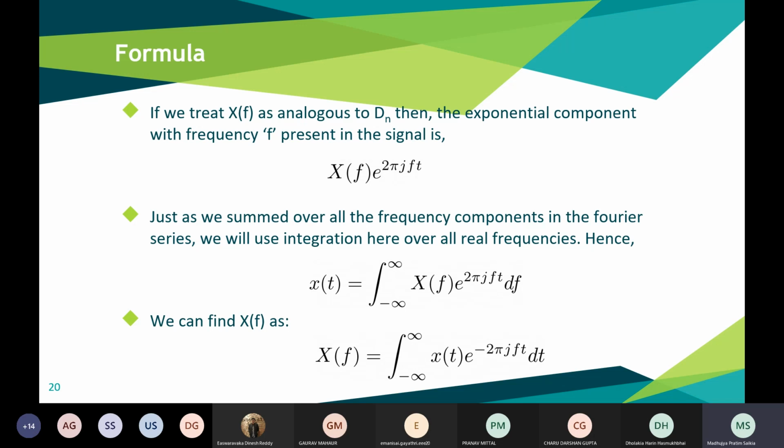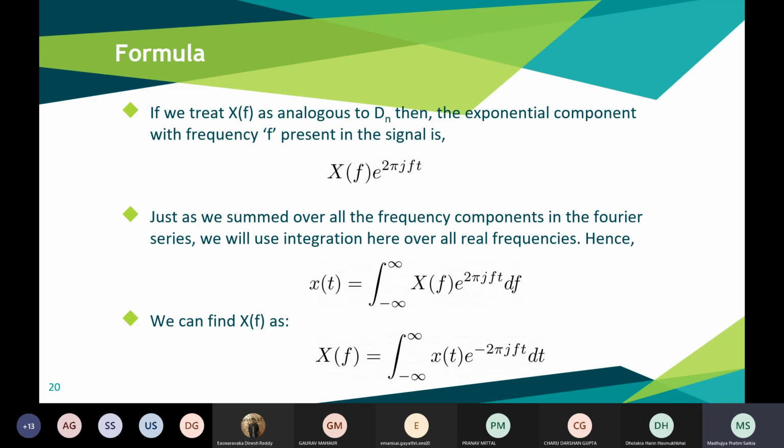But however, this is not a periodic signal, right? So we cannot use summation. Hence, we'll integrate it over the whole range. So instead of summation here, we will integrate from minus infinity to infinity X(f) e raised to the power j 2 pi f t df. So the original function x(t) can be represented as the integration of all required frequencies.